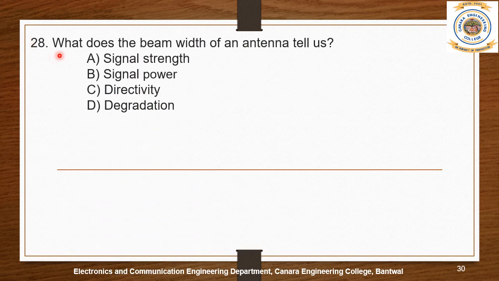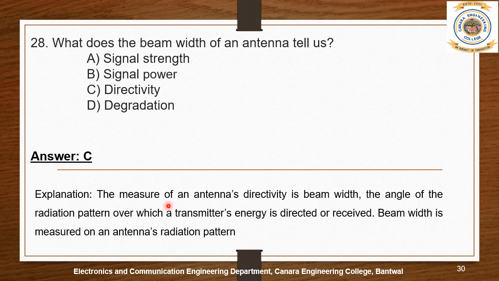28th question. What does the beam width of an antenna tell us? The options are signal strength, signal power, directivity, and degradation. The answer is C. Directivity. The measure of an antenna's directivity is the beam width. The angle of the radiation pattern over which the transmitter's energy is directed or received. The beam width is measured on an antenna radiation pattern.